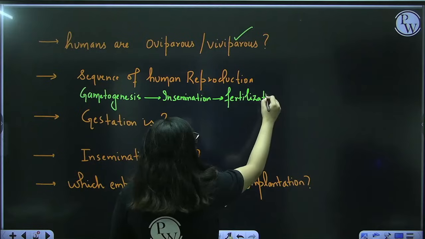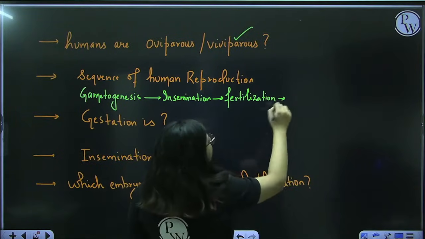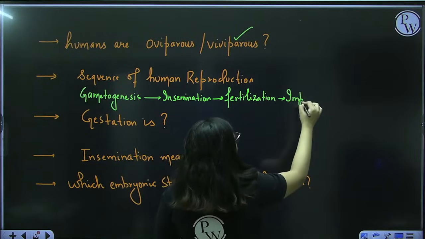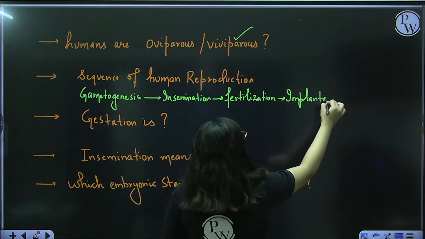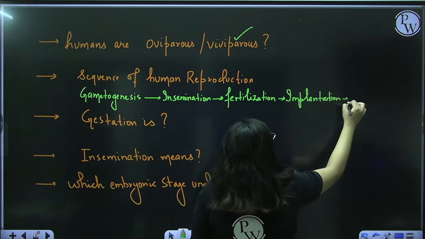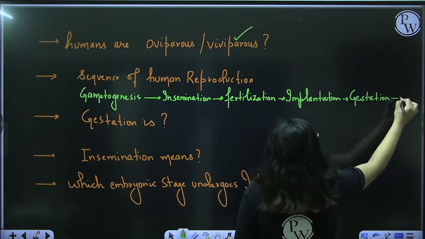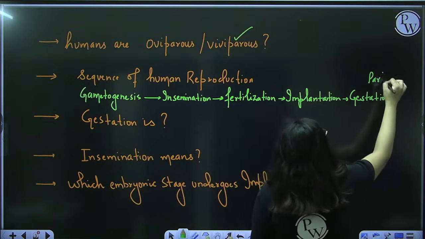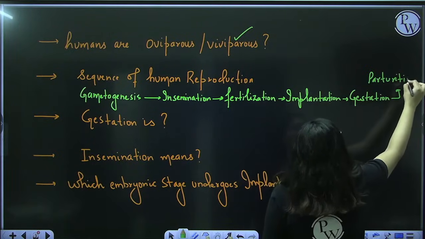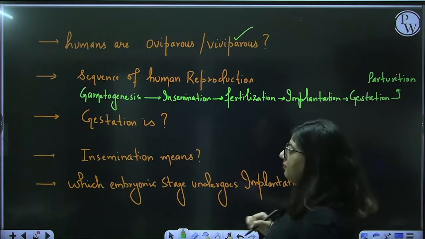After fertilization, the embryo gets embedded in the uterine wall. You call it implantation. After implantation, the pregnancy goes on. That is gestation, and the last is delivery of the baby, parturition. Okay, so that's the answer.